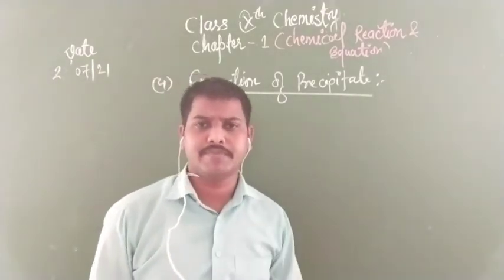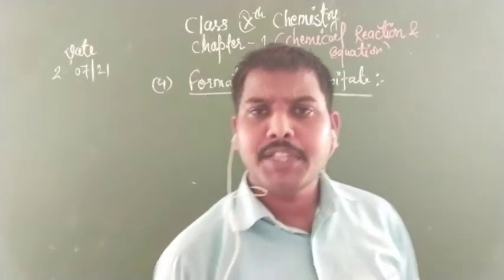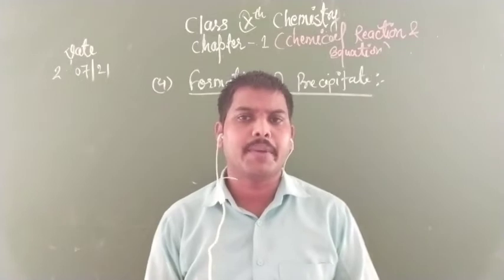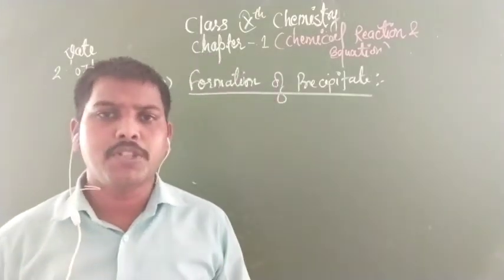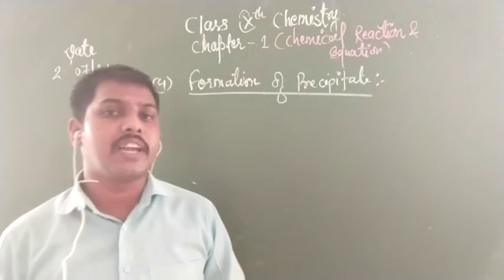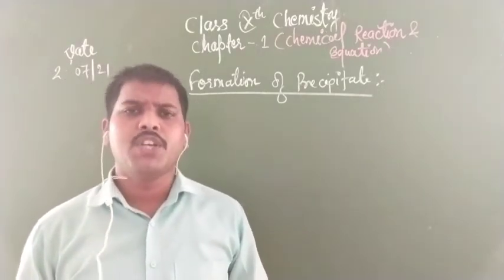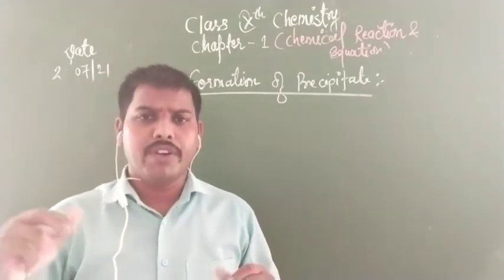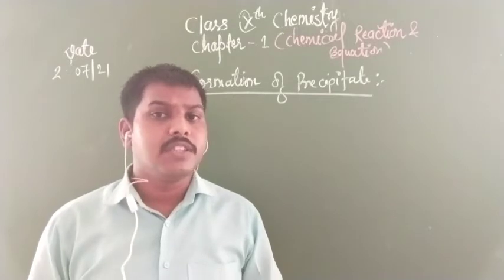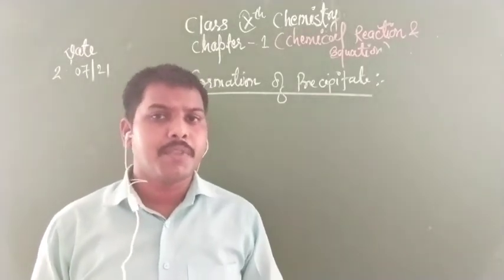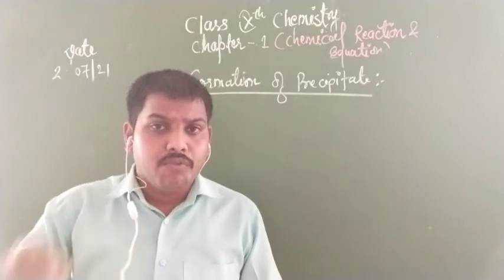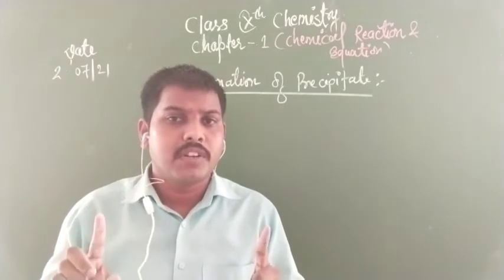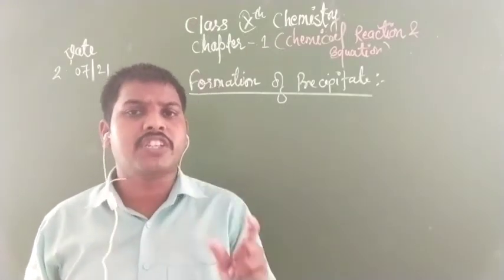by the precipitate? Okay. Now see children, precipitate is an insoluble solid product which is produced during a chemical reaction. For example, you have seen many times when the milk is in the cool form, normal form, there is no layer formed on the surface of the milk. But when it gets hot, one thick layer will deposit on the surface of the milk, which will not dissolve again. Clear everyone? So this insoluble solid is called precipitate.